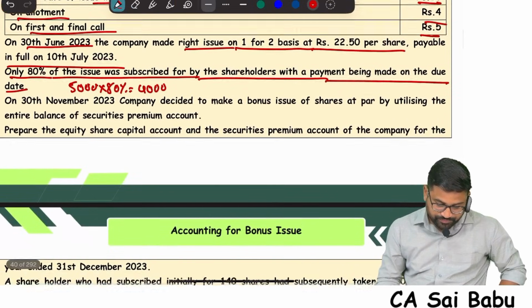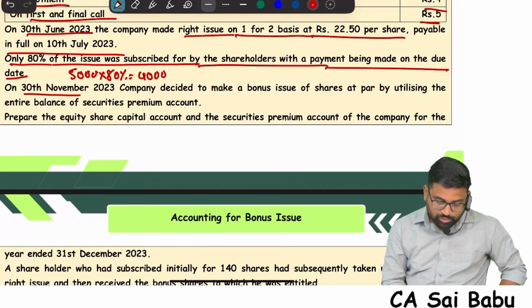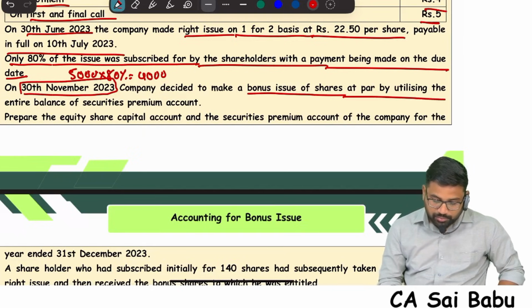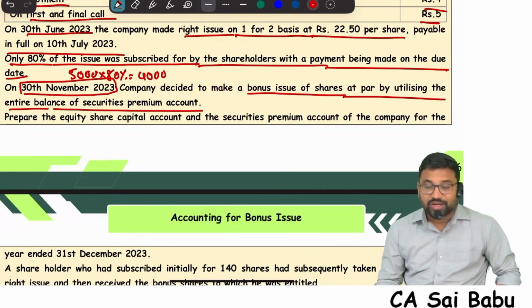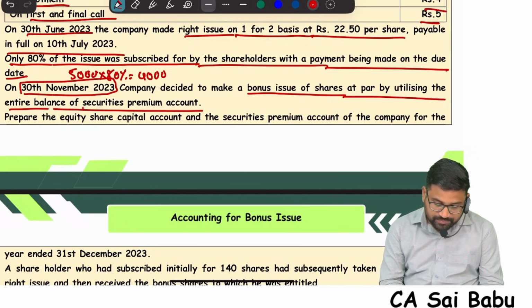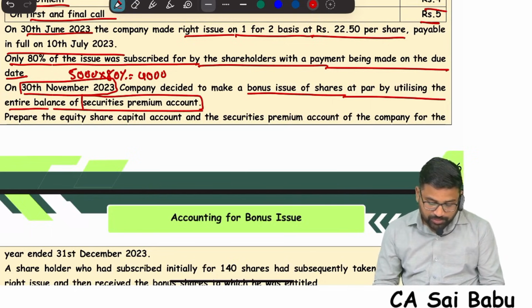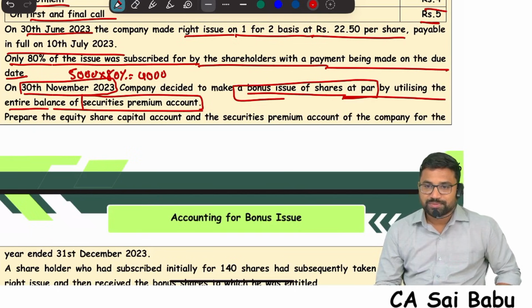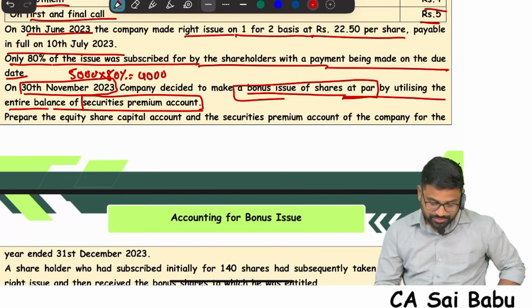Next, on 30th November 2023, the company decided to make a bonus issue of shares at par by utilizing the entire balance of the securities premium account. So the company is issuing bonus shares, and what are they using? Securities premium. So fully paid bonus shares at par, which means a 1:1 ratio.